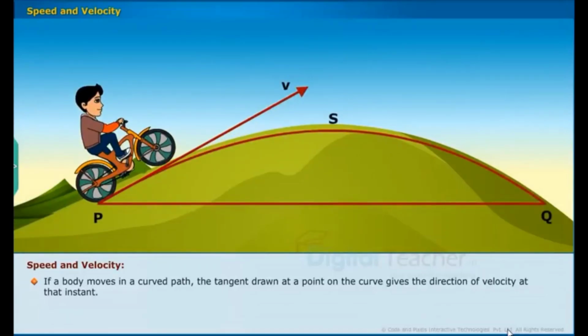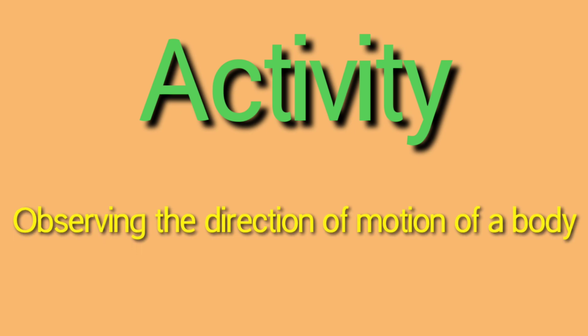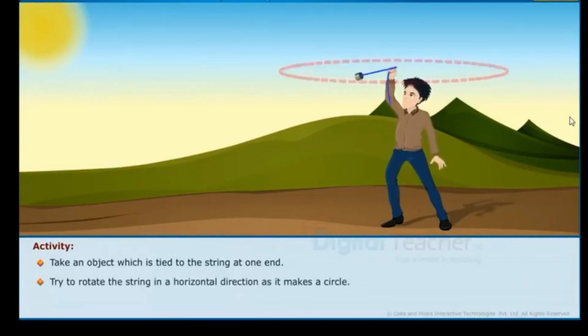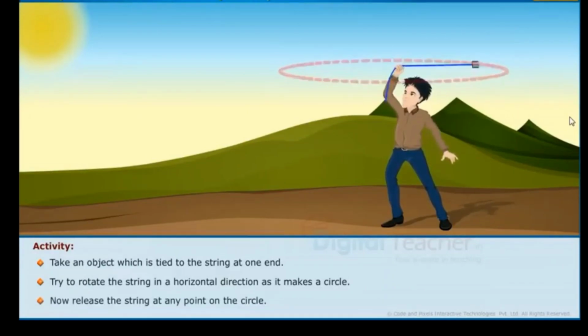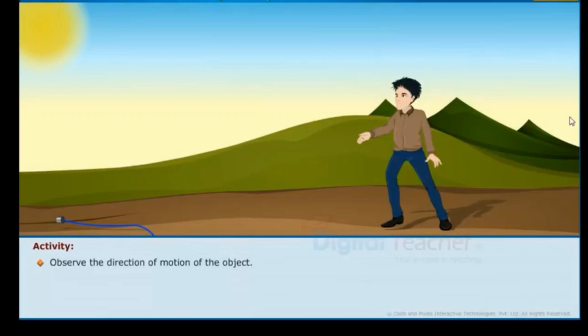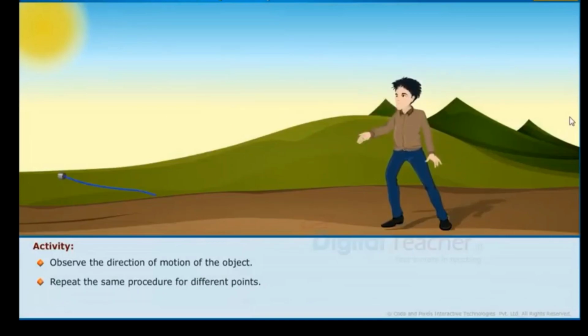If a body moves in a curved path, the tangent drawn at a point on the curve gives the direction of velocity at that instant. Children, observe this activity. Direction of motion of a body. Take an object which is tied to the string at one end. Try to rotate the string in a horizontal direction as it makes a circle. Now release the string at any point on the circle. What we have observed? Observe the direction of motion of the object.